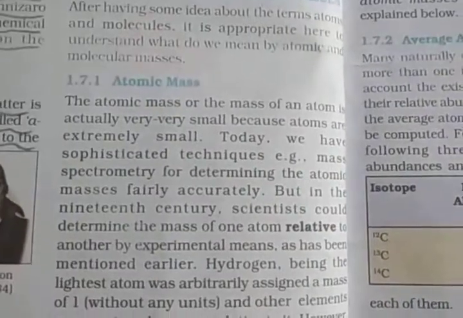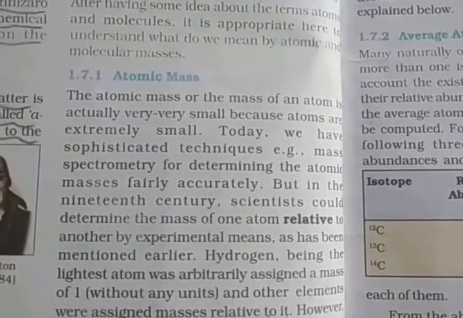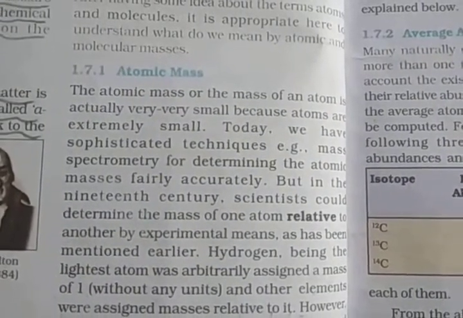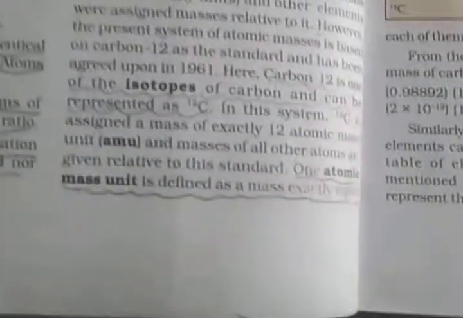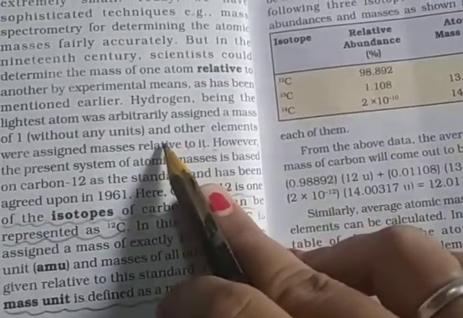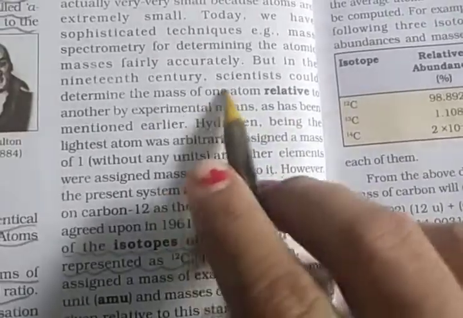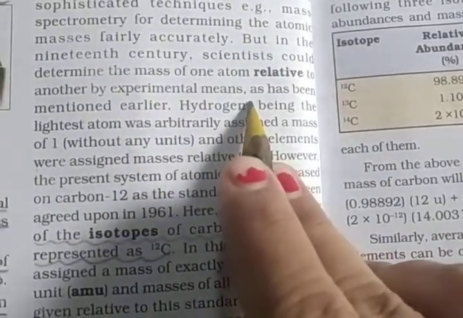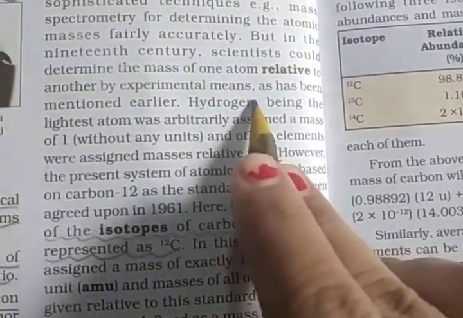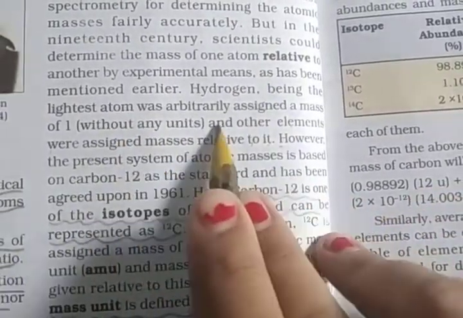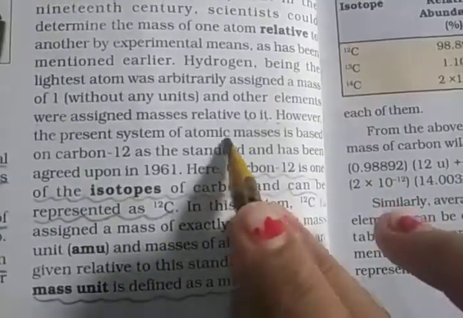You already know that an atom is very small and its mass is very small, because atoms are extremely small. Clear? So, atomic mass: in the 19th century, scientists could determine the mass of one atom relative to another by experimental means. Hydrogen is the lightest atom, and it was assigned a mass of 1 without any units. Other elements were assigned mass relative to it.